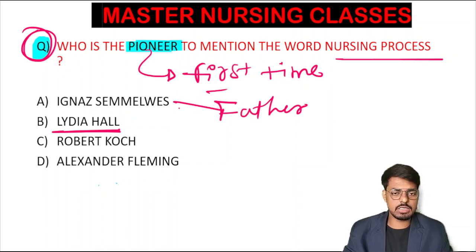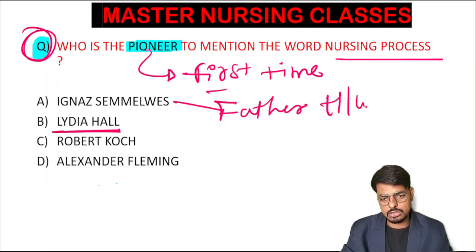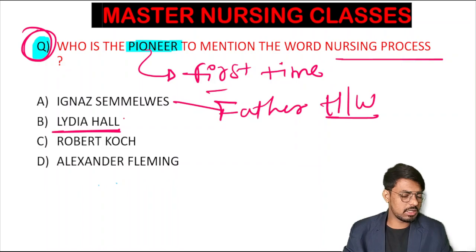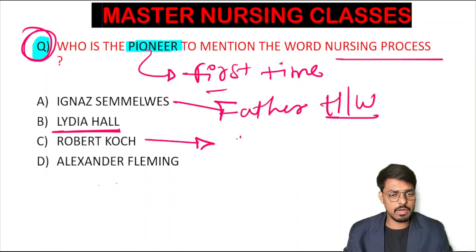That is correct. Ignaz Semmelweis is the father of hand washing and the founder of hand washing. And Robert Koch is the father of bacteriology. And who is Alexander Fleming?